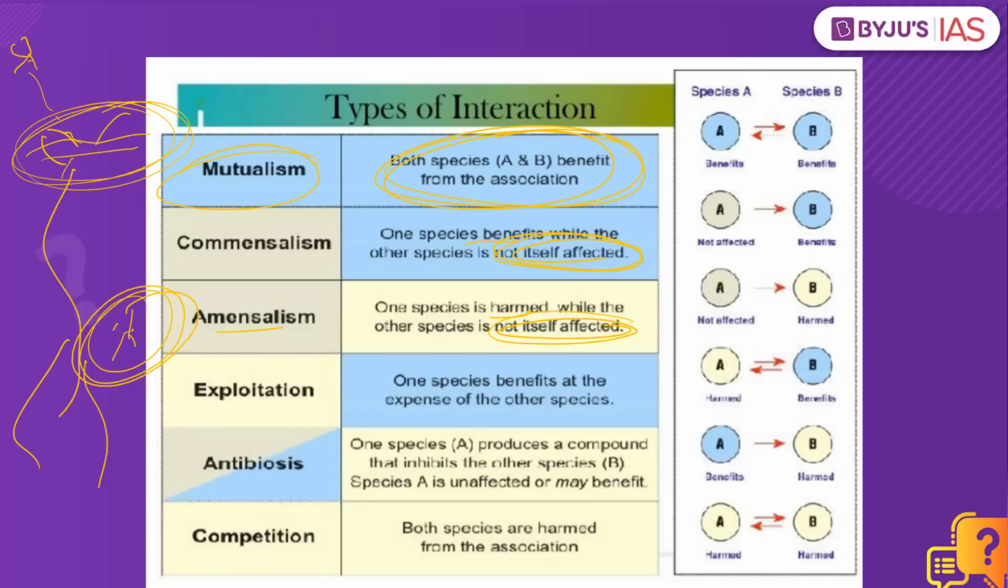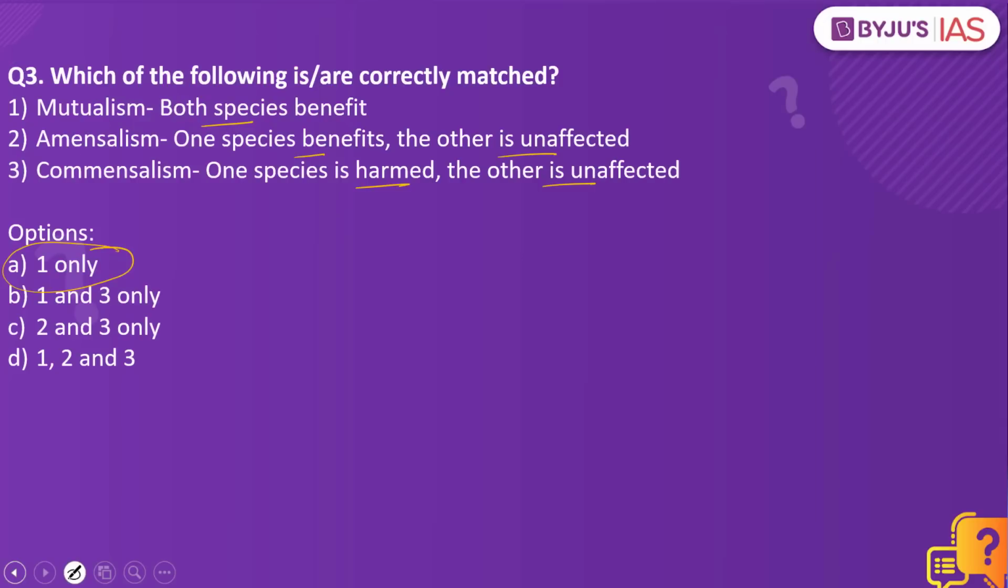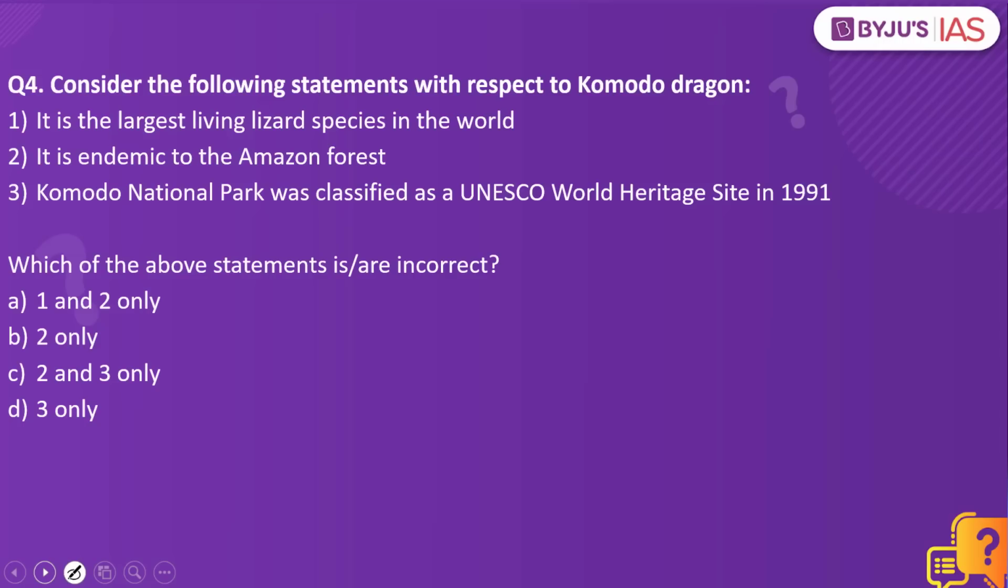So as a result, one species is harmed in amensalism, the other is not affected. So when you go back and look into the options, you can clearly say when it comes to commensalism, one species benefits, the other is unaffected. When it comes to amensalism, one species is harmed, the other is unaffected. Now let's look into the next practice question.